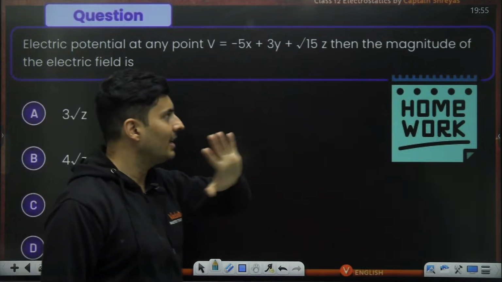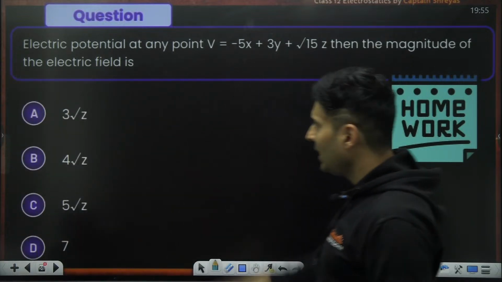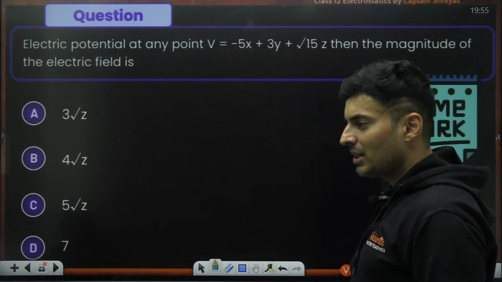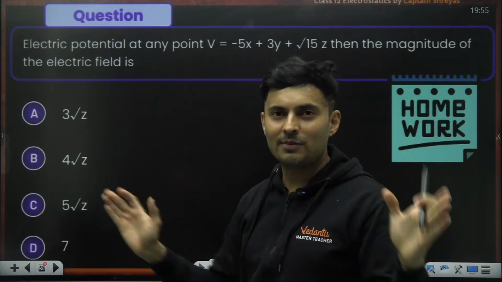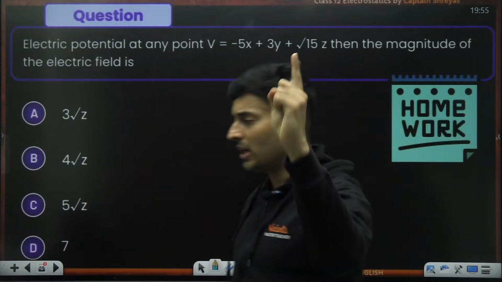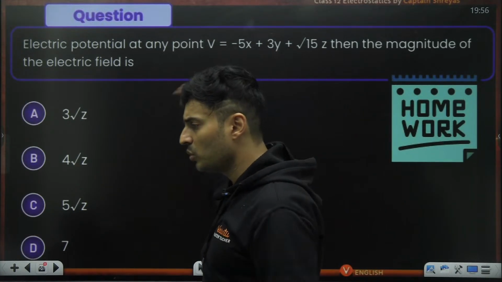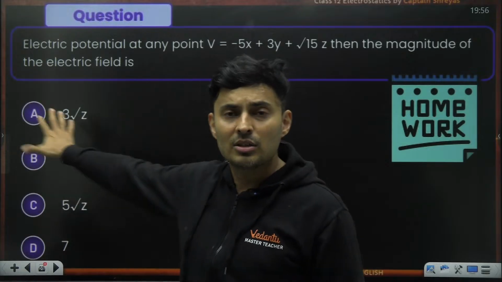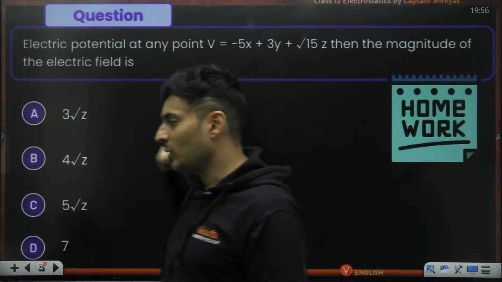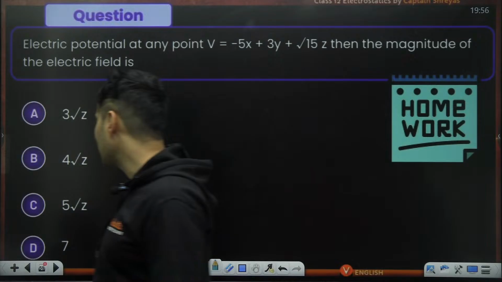This is your homework question. x, y, z is there. Find the field. Just find x separately, y separately, z separately. Immediately you can find the magnitude. I want every student watching this live or recorded posting the answer in the comment section. Solution, everything is there on the next slide. PDF you can download after the class is over.